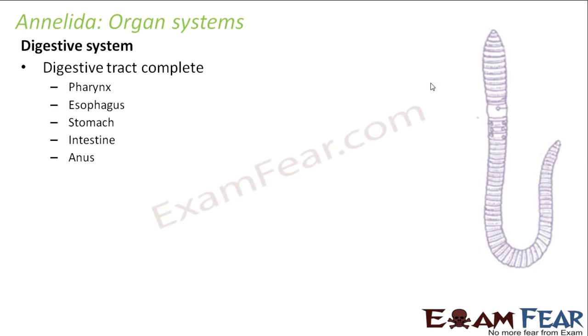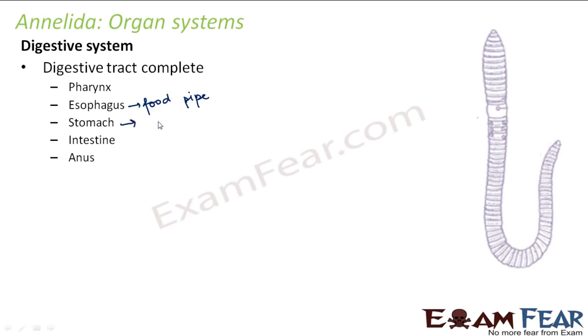So they have a complete digestive tract, that is there are two openings, mouth and anus, and other than that they also have all other parts which constitute the digestive system, that is pharynx, esophagus, stomach, intestine and anus. So all these organs together form the digestive system. So pharynx here is again a muscular organ, so food is swallowed and taken down through this. Esophagus is nothing but the food pipe. It carries the food from pharynx to stomach.